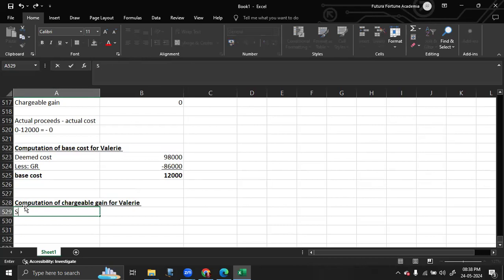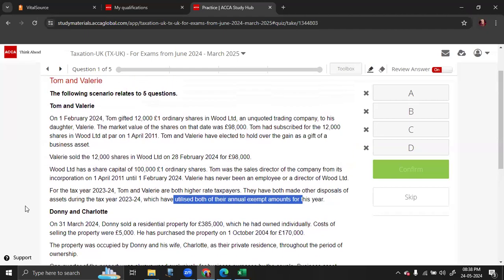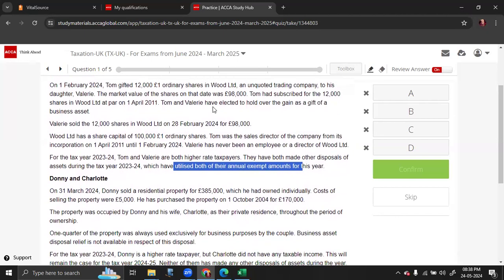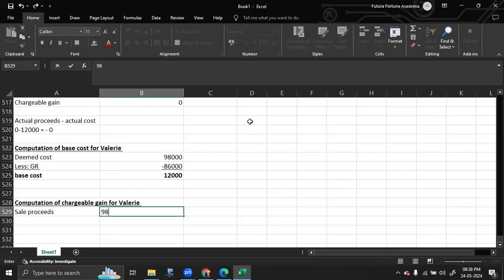So starting off with sale proceeds. Valerie had sold it for 98,000. So the total sale proceeds here is 98,000. Less, you have to take the base cost here. So the base cost is equal to this 12,000.